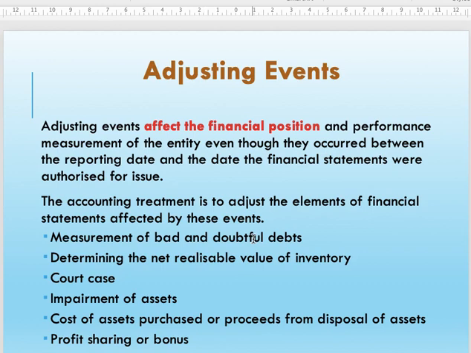For example, at the end of the year, you provide an estimation. Okay, 5% of the trade receivable cannot pay, but suddenly after the financial year end, on 15 January maybe, you identify, oh, this customer bankrupt. That means what you have reported, that 5% estimation, is not correct anymore, because the event after the reporting period shows that that estimation is no longer accurate. Therefore, you have to adjust your trade receivable figures.